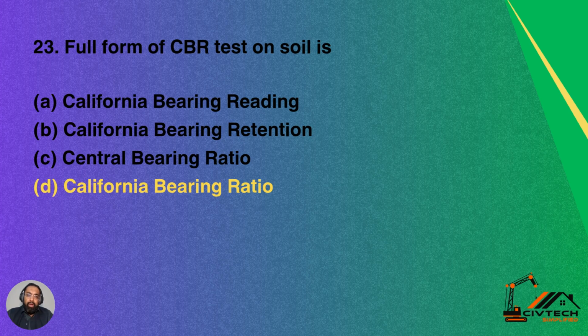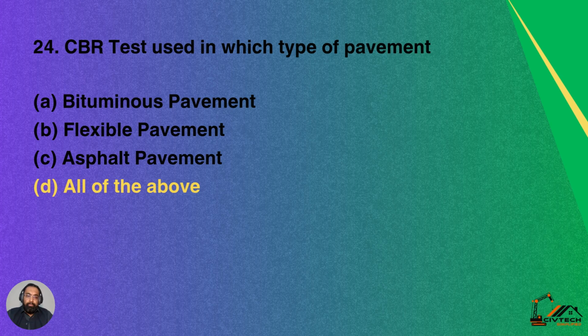Question number 23. Full form of CBR test on soil is, what does CBR mean? Option A, California bearing reading, California bearing retention, central bearing ratio, California bearing ratio. So CBR test stands for California bearing ratio. Option D is the correct answer for this question.